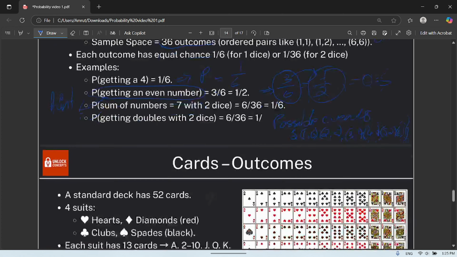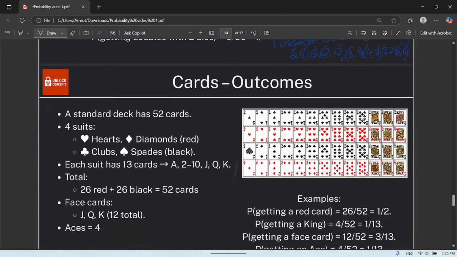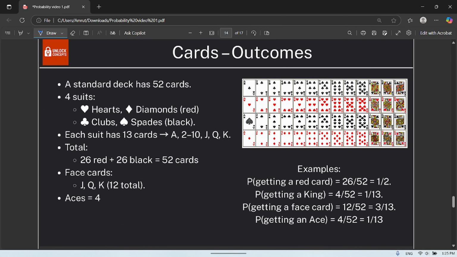So now let us get into cards. Cards are also a simple thing.